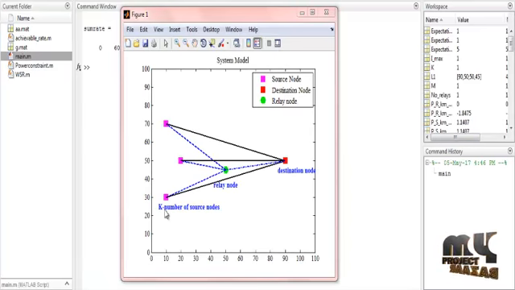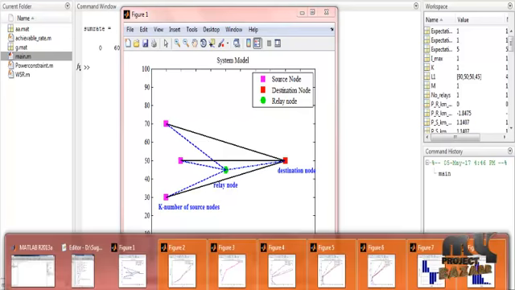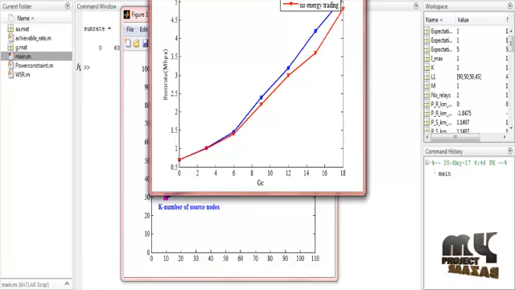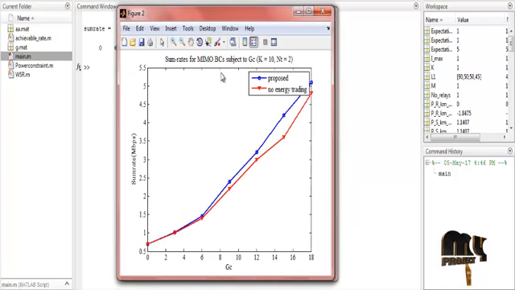Let us discuss the k number of source nodes. These are the k number of source nodes, and this is a relay node and the destination node. The relay node is forwarding to the destination node of the process. In the next figure, the sum rates of MIMO BCs are subject to k equal to 10 and Nt equal to 2. Here we are using the sum rate and then GC. The sum rate should be high compared to the proposed work. Then there is no energy trading in the process.